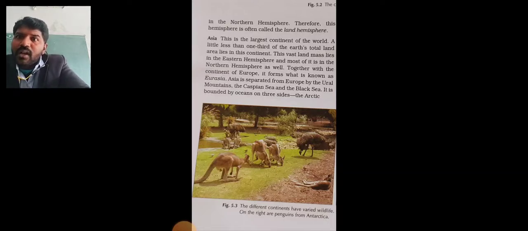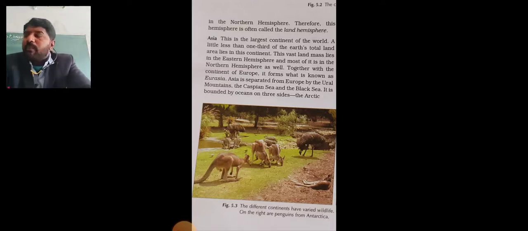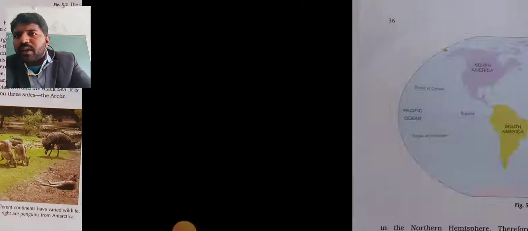Asia is separated from Europe by the Ural Mountains, the Caspian Sea and the Black Sea. It is bounded by the oceans on three sides, in the Arctic. Next we are going to see.